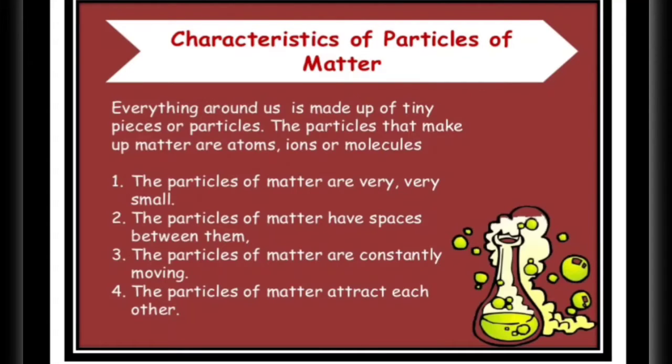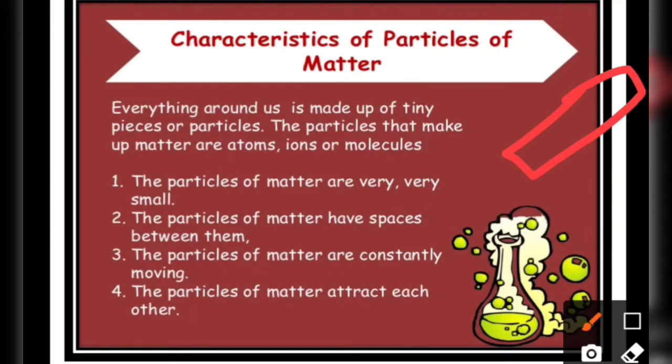So let's talk about the first characteristic, the particles of matter. Matter is made up of particles. Just assume a piece of chalk. If you write on the blackboard or the green board, you might find some white dot particles lying on the floor. These particles are actually chalk particles. If you touch them and try to write with these particles, you will be able to write.